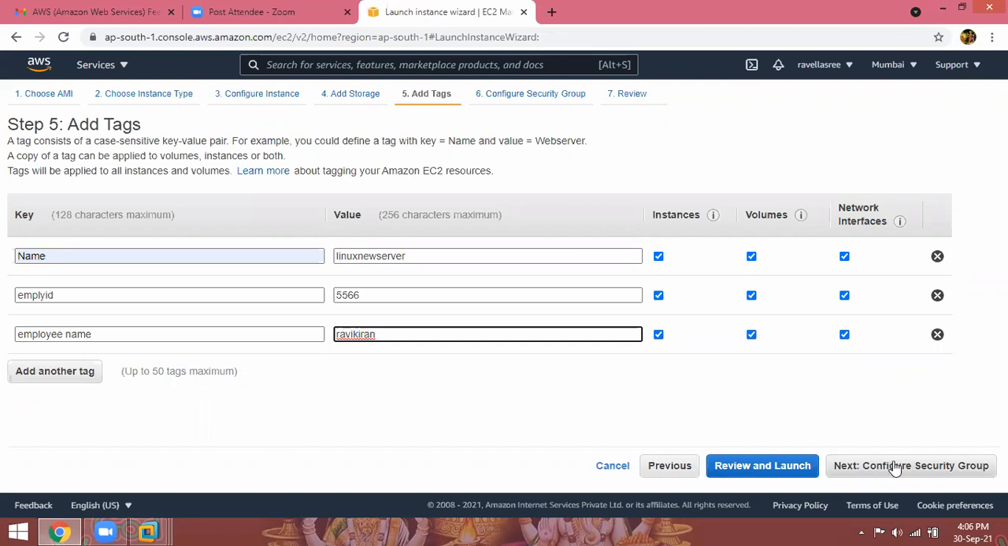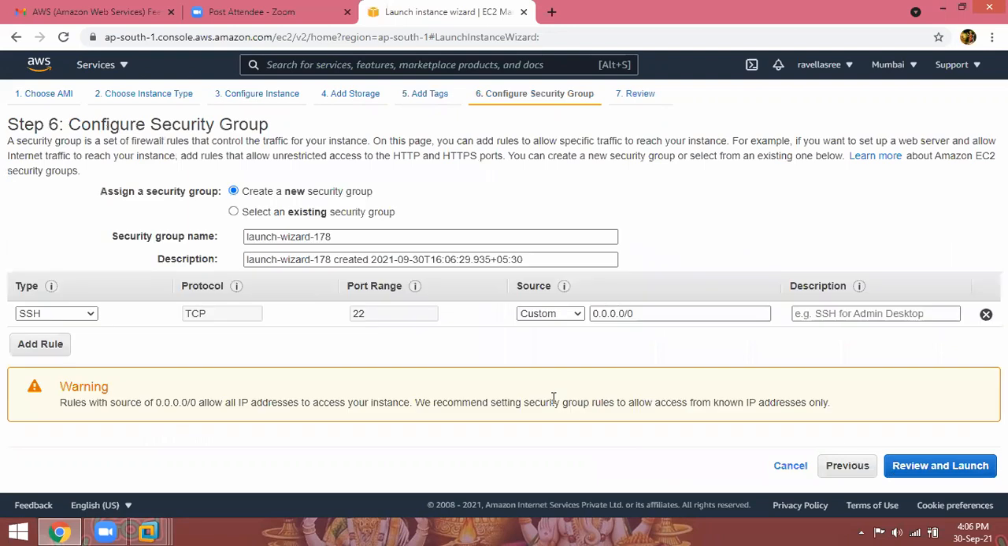Next, click on configure security group. A security group is nothing but a set of firewall rules that control the traffic for your instance. On this page, you can add rules to allow specific traffic to reach your instance, meaning incoming requests for your instance. If you want to set up a web server, allow the HTTP rule. But by default, I have a Linux server, and I want to log into my Linux server instance.